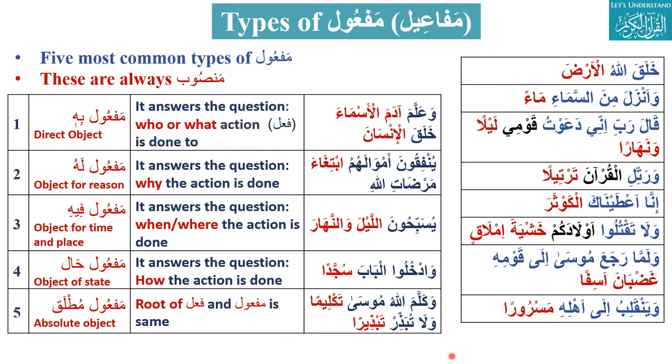Fail normally comes at the beginning of the sentence. In maf'ul mutlaq, the fail and maf'ul will almost be the same. Warattila. Yes, brother Azhar.